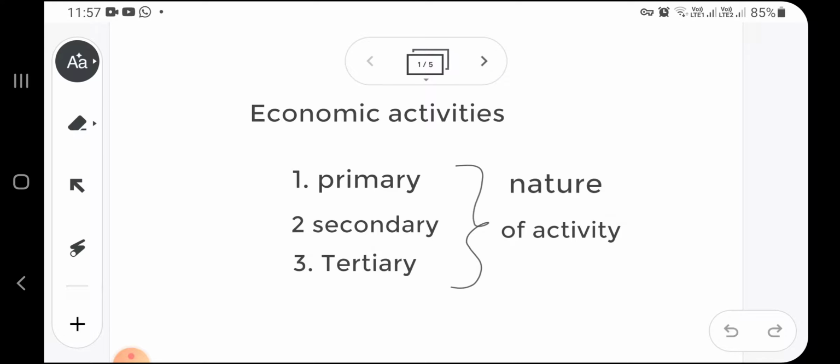Okay, economic activities. Economic activities are divided on the basis of the nature of activity. They are divided into three: primary sector, secondary sector and tertiary sector. So here what is the question? On the basis of the nature of the activity, economic activities are classified into how many groups? Three. What are those? Primary, secondary and tertiary sectors.